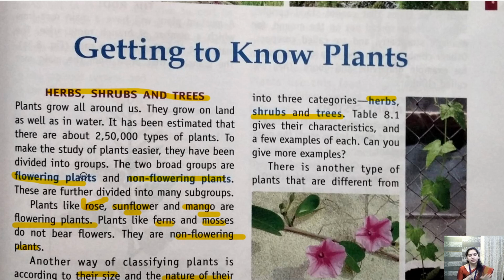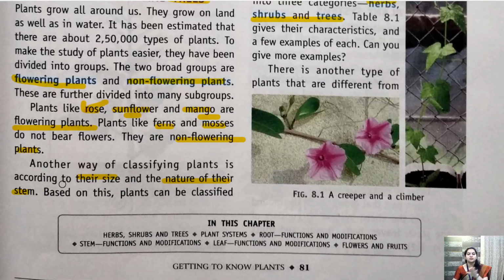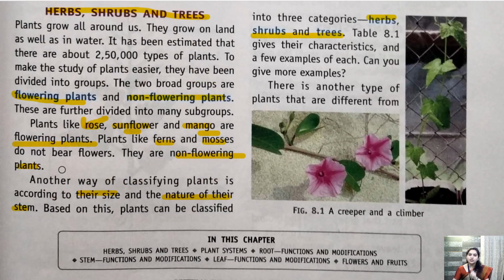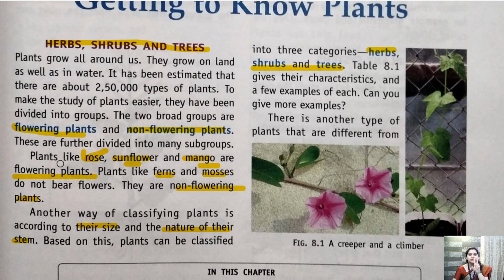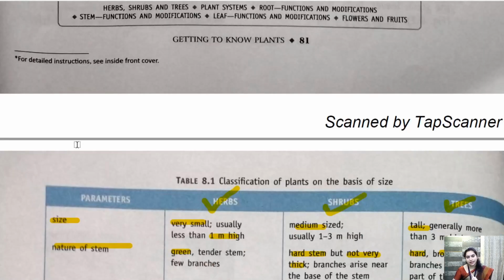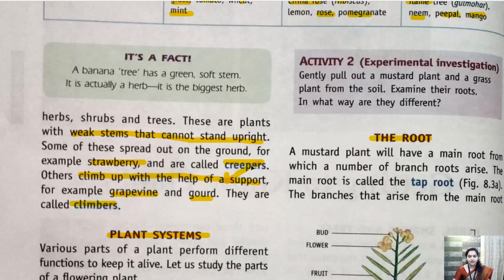Now you are clear with what is a herb, a shrub and a tree. Then apart from these, we also have two other types of plants, creeper and climber. An example of a creeper is strawberry and examples of climbers are grapevine, money plant, gourd.